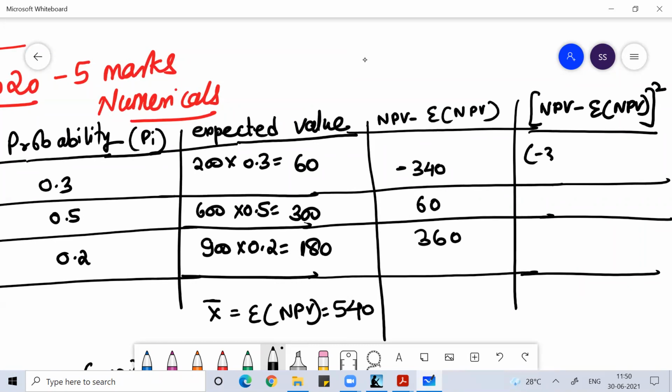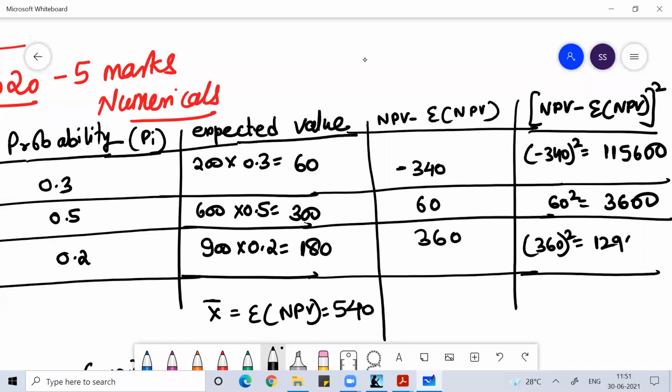Minus 340 squared: 34 squared is 1156, so it is 115,600. Then 60 squared will be 3600, and 360 squared will be 129,600. Anyone, any doubt?